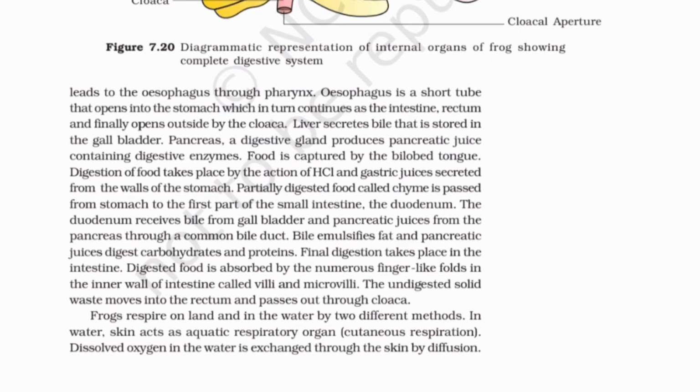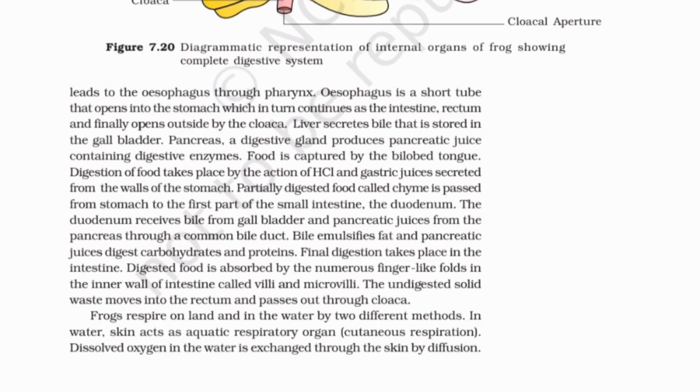The mouth leads to the esophagus through the pharynx. Esophagus is a short tube that opens into the stomach, which in turn continues as the intestine, rectum, and finally opens outside by the cloaca. Liver secretes bile that is stored in the gall bladder. Pancreas, a digestive gland, produces pancreatic juice containing digestive enzymes.